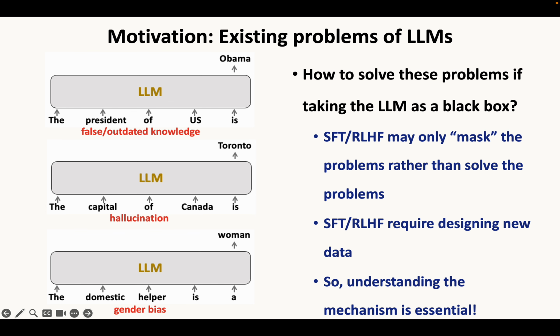And these methods require designing new data. And in some tasks, it is hard to design the data. Taking gender bias as an example, if we directly use the word man to replace the word woman, we may make out of distribution data, and this may bring new problems to LLMs. So it is very essential to understand the mechanism of the inner computation in order to design specified methods to solve the problems.